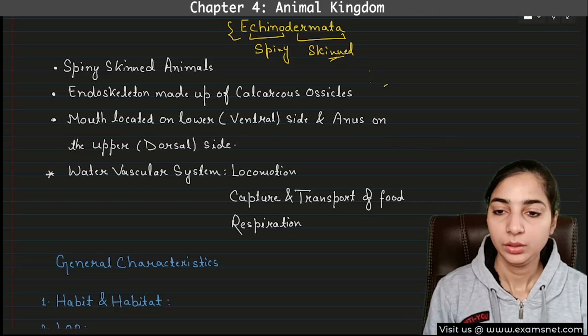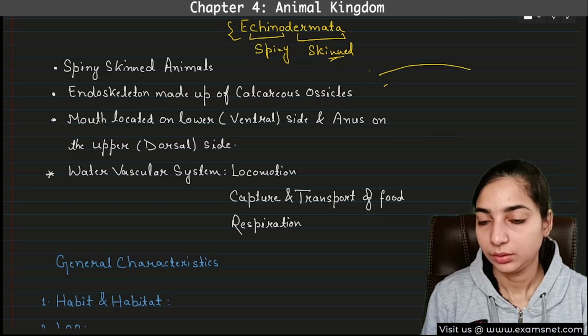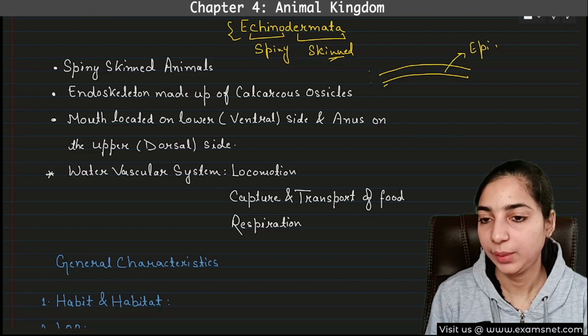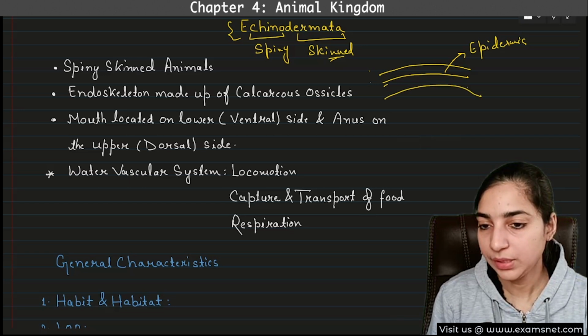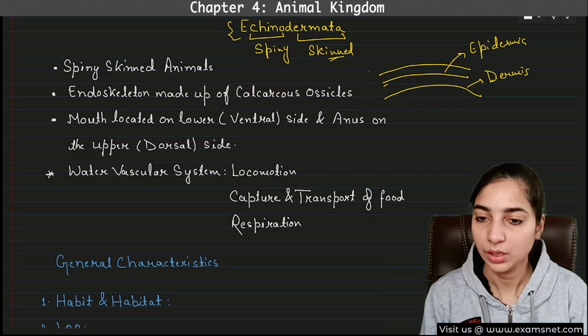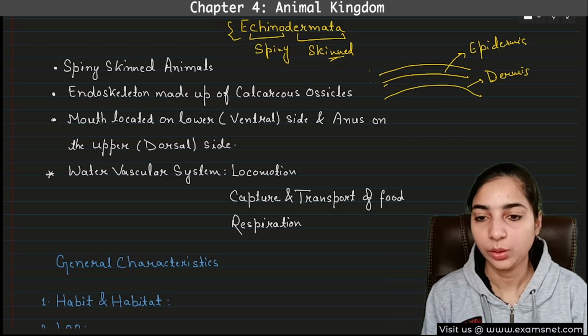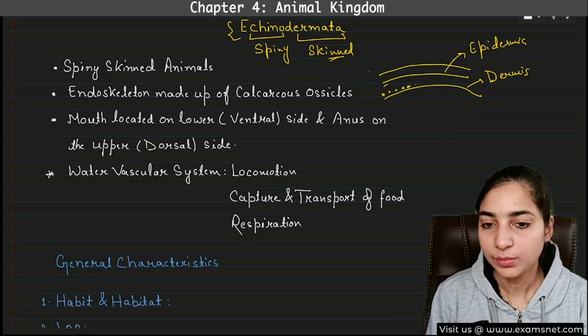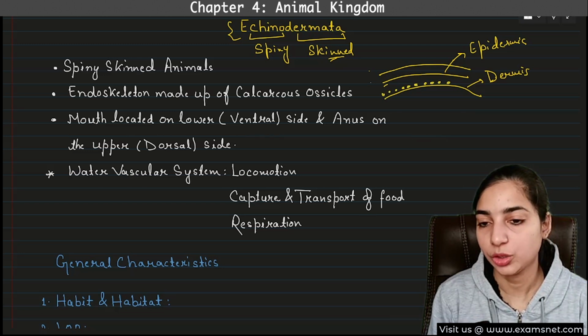Okay, so suppose this is the uppermost layer. Then below this, the first layer is I think known as cuticle. The second layer is known as epidermis, and below the epidermis, the layer is known as dermis. Epidermis means something that is located above the dermis. So these are three layers of the body. On the dermis, the lowermost layer, there are some ossicles which are made up of calcium.